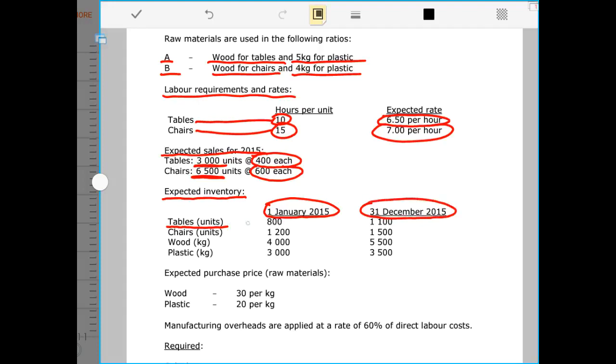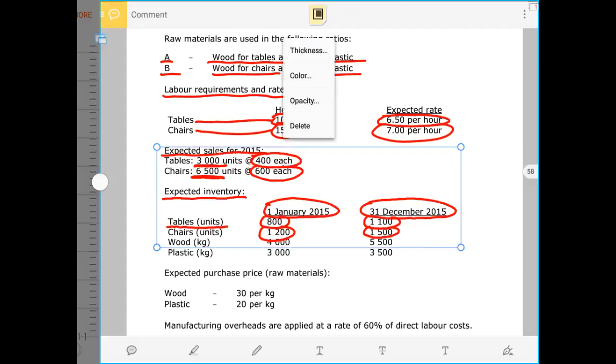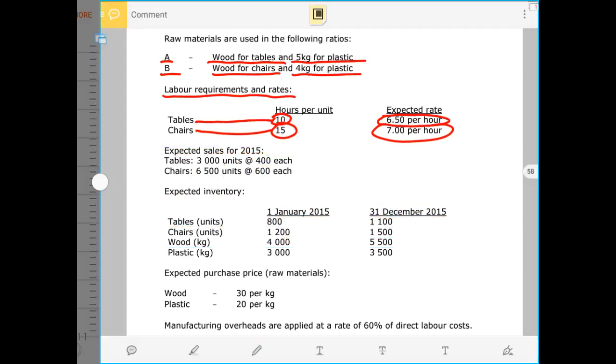We expect the opening stock for the 1st of January will be 800, and the closing balance of the completed tables to be 1,100. In terms of chairs, we expect the opening balance on the 1st of January will be 1,200, and we also expect 1,500 will be the closing inventory by the 31st of December 2015.